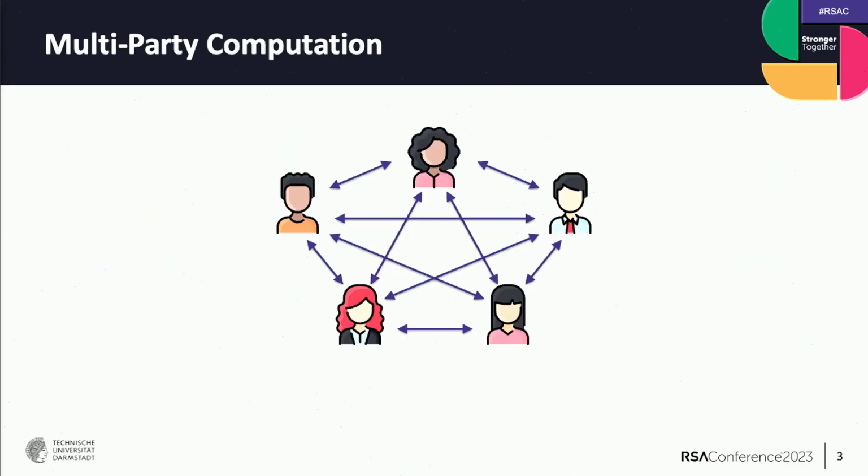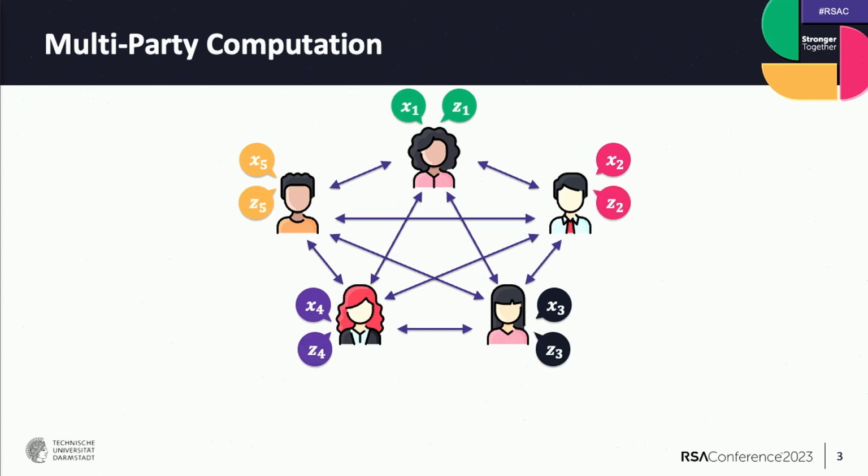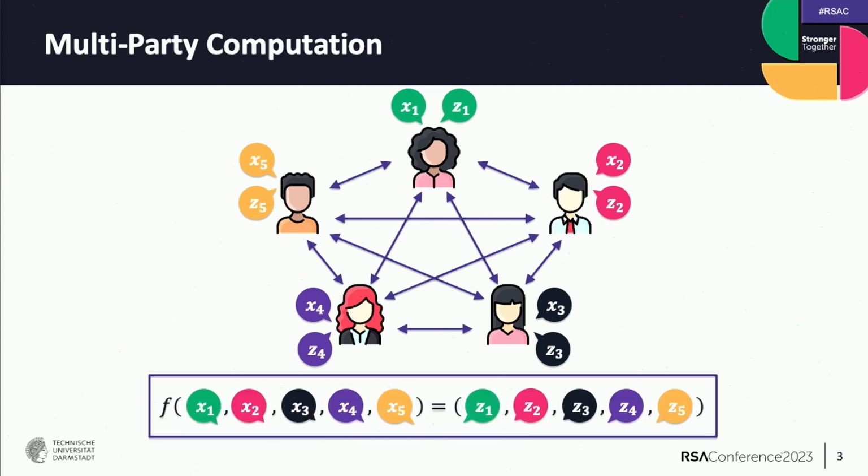So in MPC, we have a scenario where we have multiple parties and they can communicate with each other. The parties may have some private inputs, they interact with each other, and then they obtain their outputs. The goal of the entire interaction is to compute some specific function on their inputs to get the outputs.